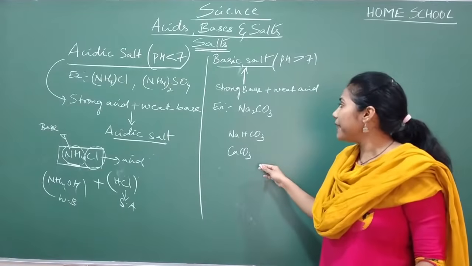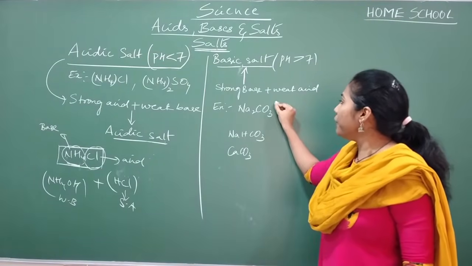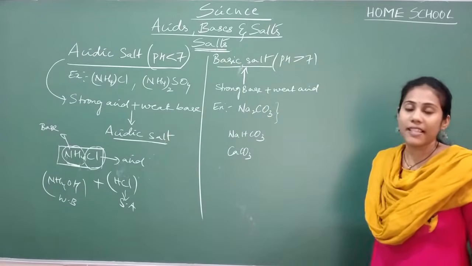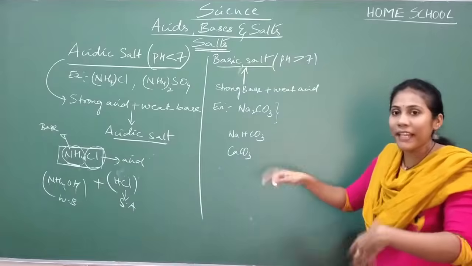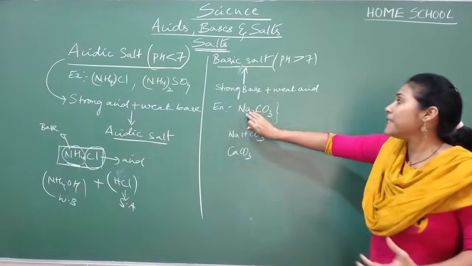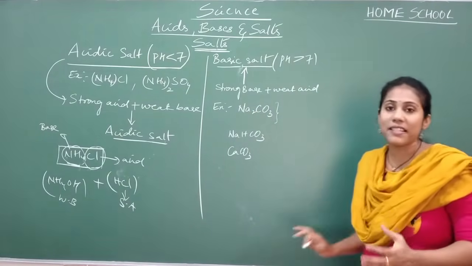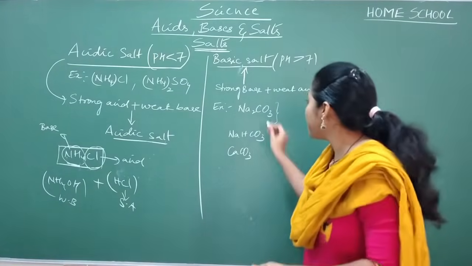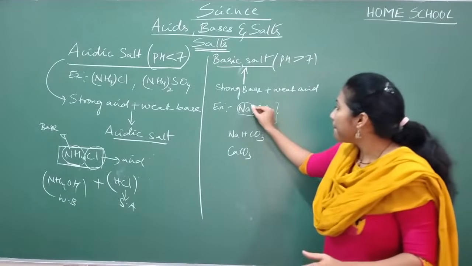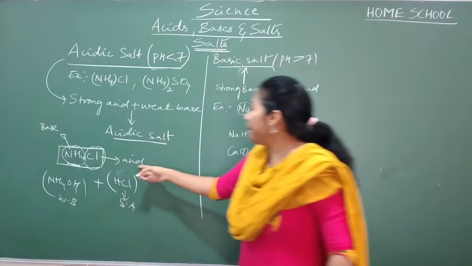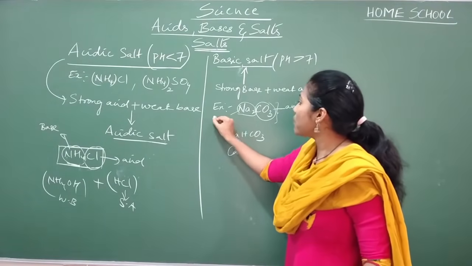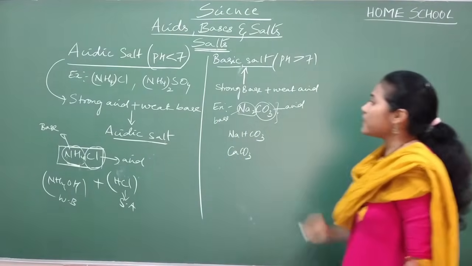Calcium carbonate. You know all this. Can you predict what acid and what base is there in this particular salt? This must have been prepared from strong base and weak acid. So which is that strong base present and which is that weak acid present? This is very important. Always, I told you, the first part of a salt will be from base, right? And the second part of a salt will be from acid. Remember this, first part is always from a base, second part is from acid.